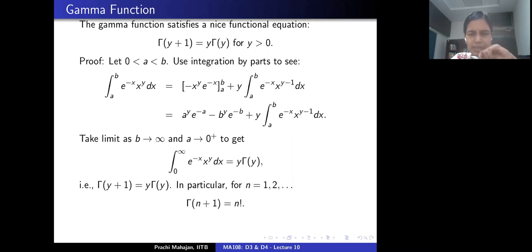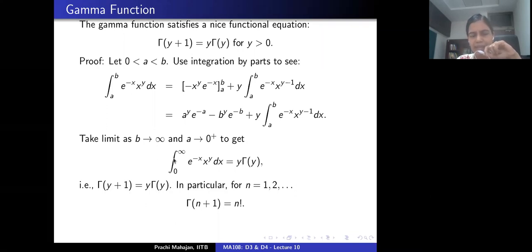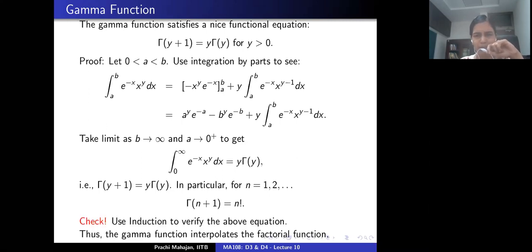Now this is nice. For example, if n is a positive integer, then this says that gamma of n plus 1 is n times gamma of n, and you apply the same equation recursively. That will tell you that gamma of n plus 1 is n factorial. One can also use induction to verify this. So the gamma function provides an interpolation to the factorial function. One can actually evaluate it for each positive integer. Very good, nice. But how is this related to ODEs?